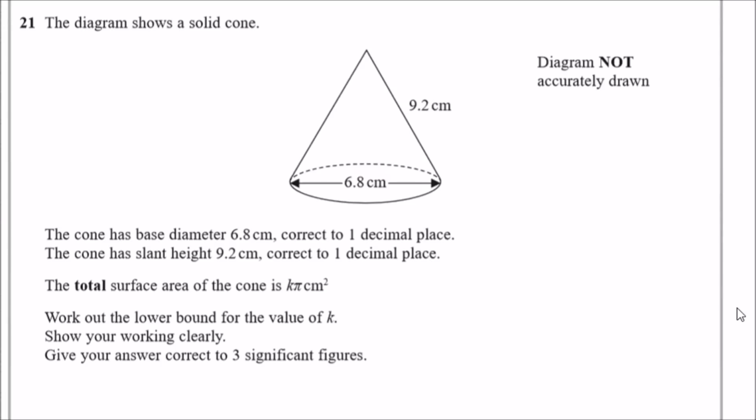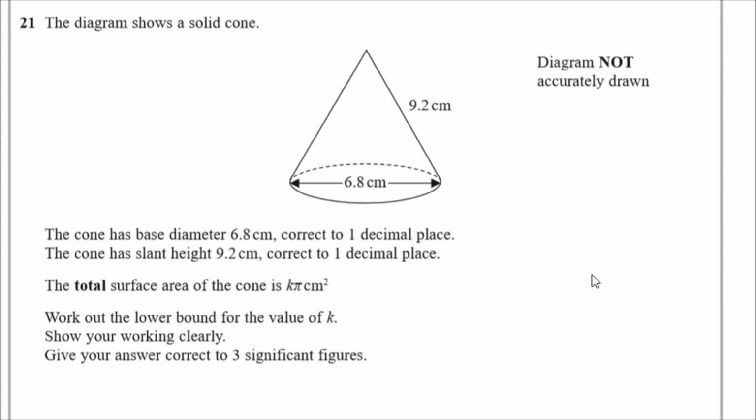Let's do this. So the diagram shows a solid cone. So far they gave us the curved length, so the diagonal curved length, and we also know the diameter of 6.8. So yep, that's what they say. So the cone has a diameter of 6.8 correct to 1 dp. The cone has a slant height of 9.2 correct to 1 dp.